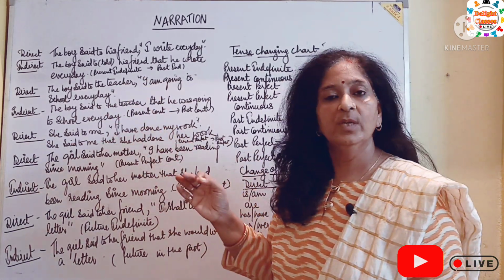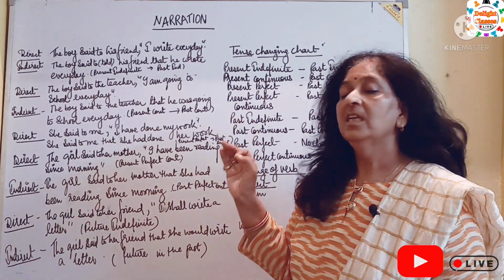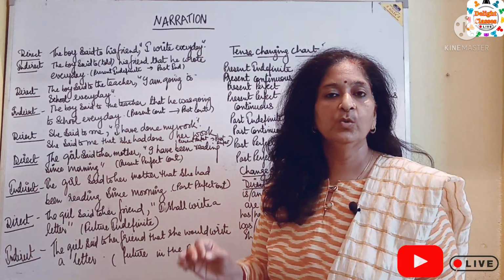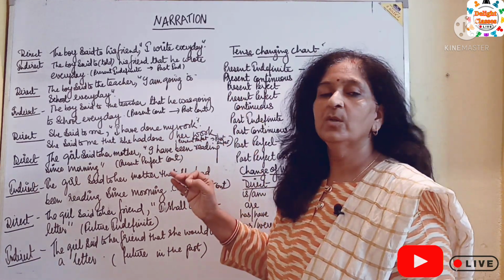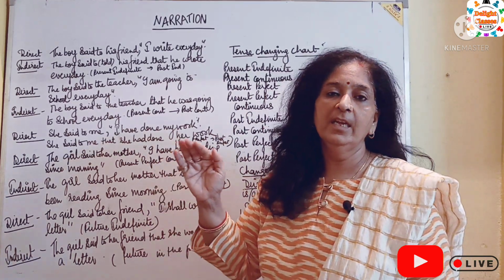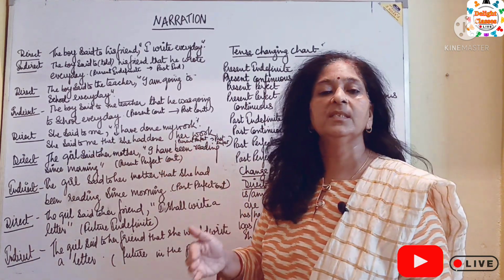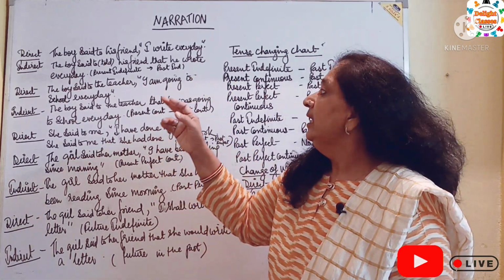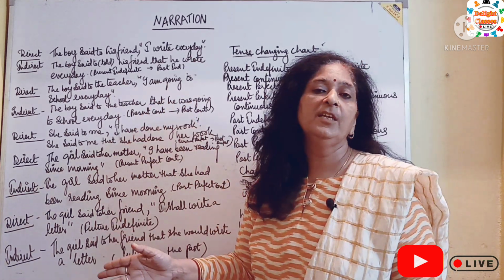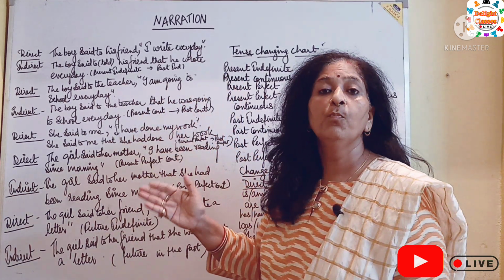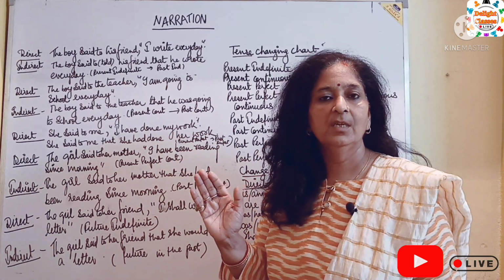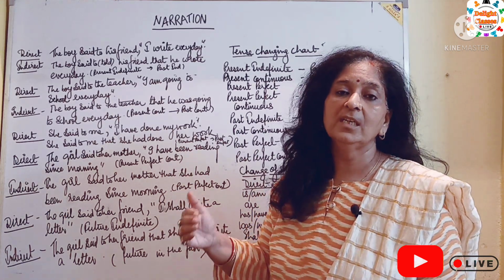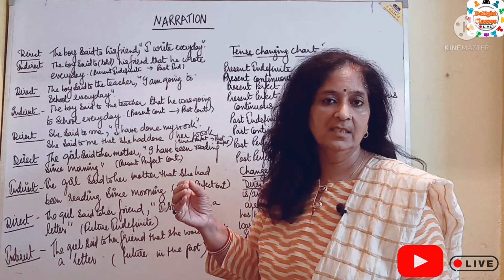The boy said to his friend that he wrote every day. The sentence was, the boy said to his friend, in inverted commas, I write every day. In indirect speech, it will become, the boy said to his friend that he wrote every day. In this, present indefinite tense is changed into past indefinite tense.